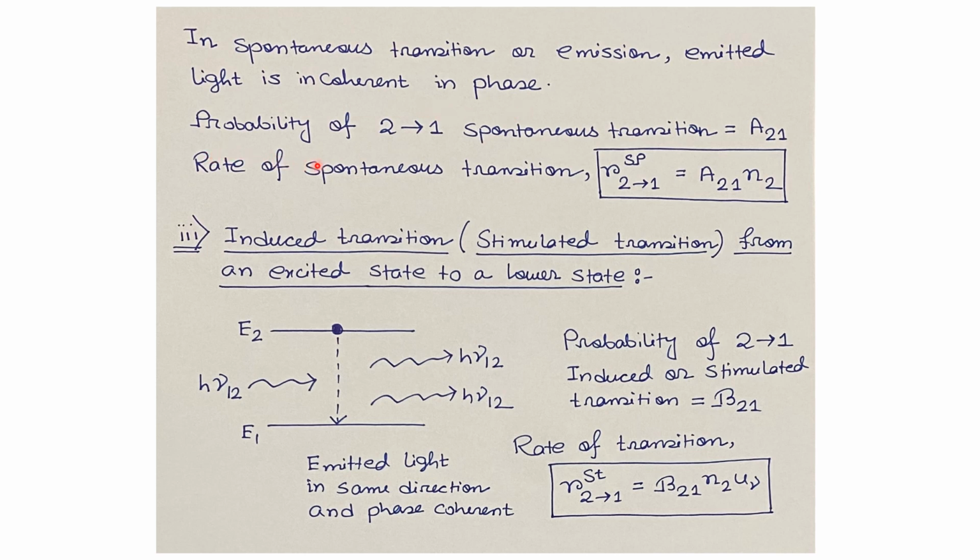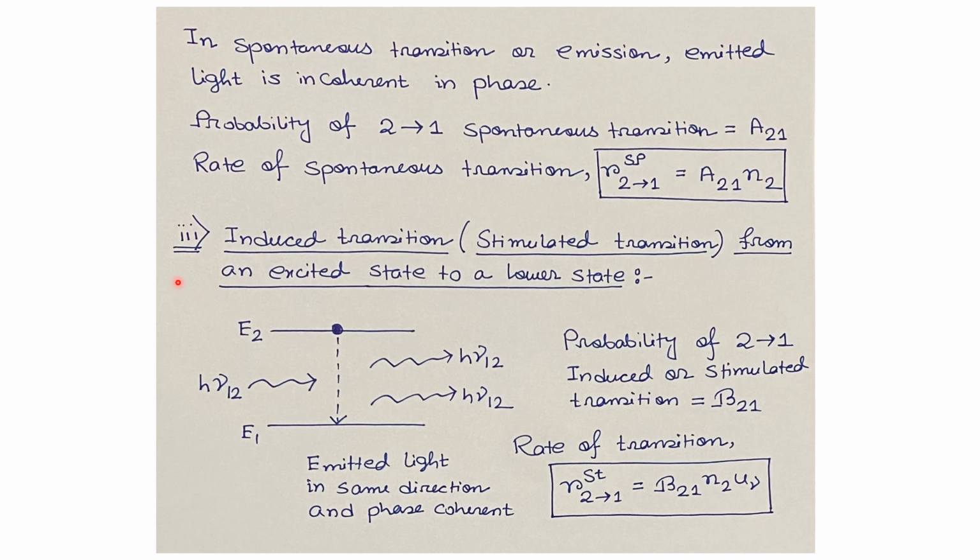The probability of the spontaneous transition from the energy level 2 to 1 is given by A21. The rate of spontaneous transition is given by R from 2 to 1 with a superscript SP equals A21 times N2. Here N2 is the number of atoms at the energy level E2 per unit volume. Here the superscript SP corresponds to the spontaneous transition.